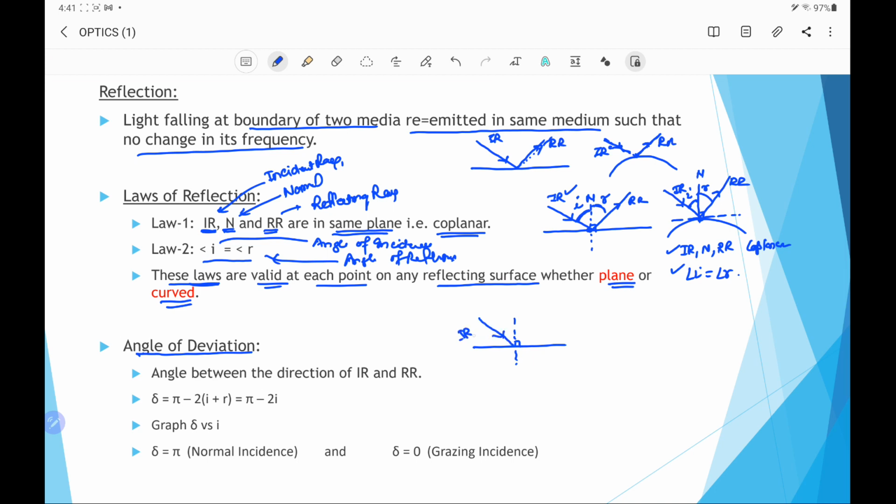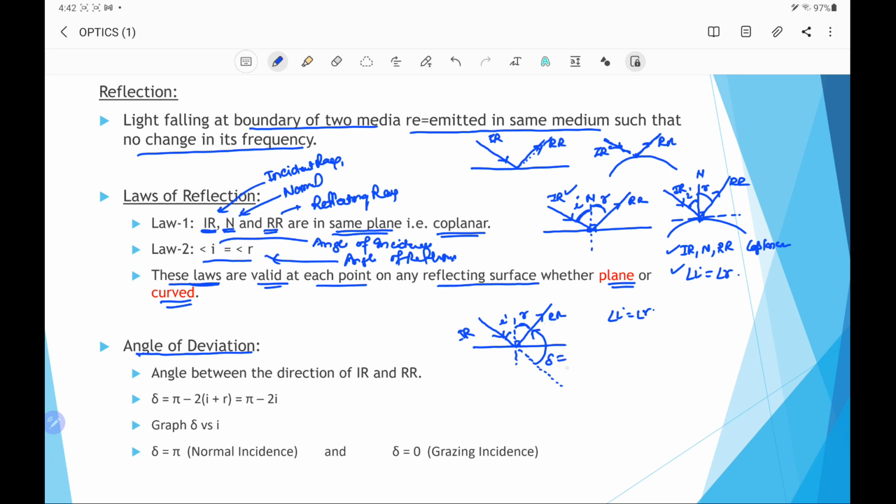This is the incident ray, and after reflection it returns into the same media, that is the reflected ray, and this makes an angle R. As per the law of reflection, angle I equals angle R. Now we have to find how much the ray is deviated between the incident ray and the reflected ray. For that, we extend this incident ray and check the angle between the extended line and the reflected ray. This is the angle of deviation, delta.